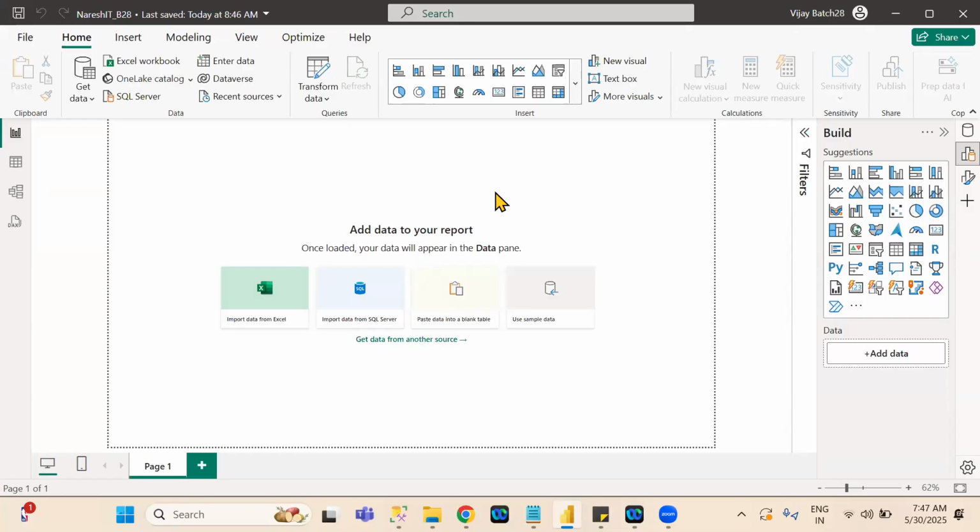Everyone needs to clear the payment. I already shared all the documents in the Google Classroom. First, I need to show how to download those documents.